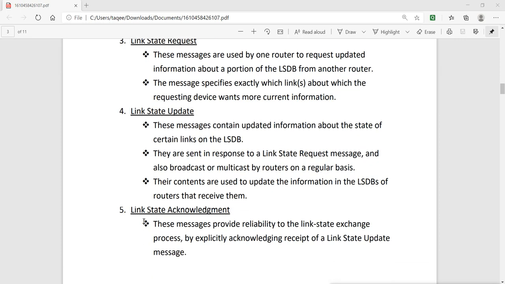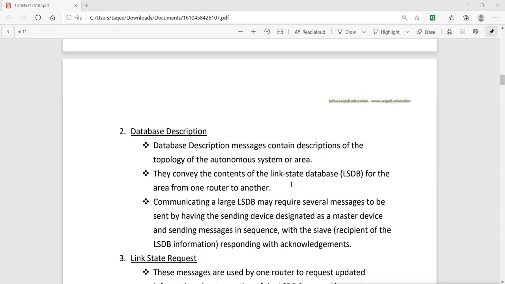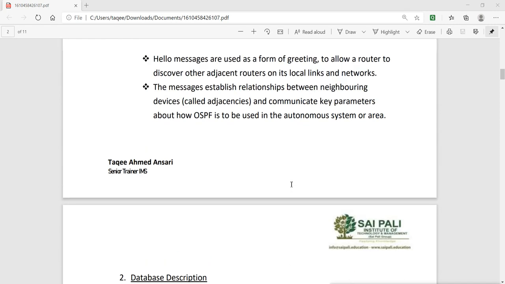That means one router will ask for the request and the other router sends the update, and then router 1 will send the acknowledgement that I got the message. And that is why there is no loop here. So these are the different kinds of communication messages that happen between the OSPF routers.